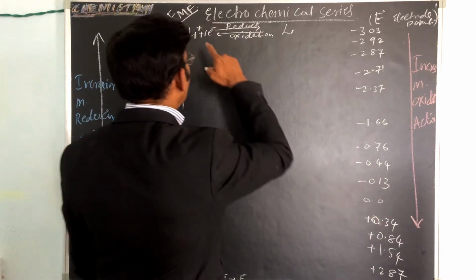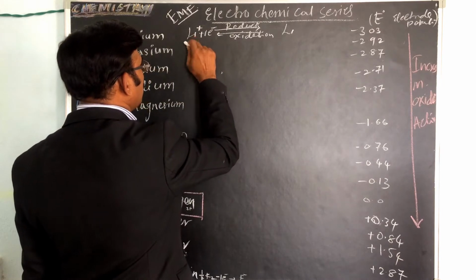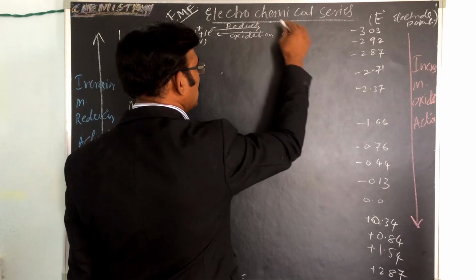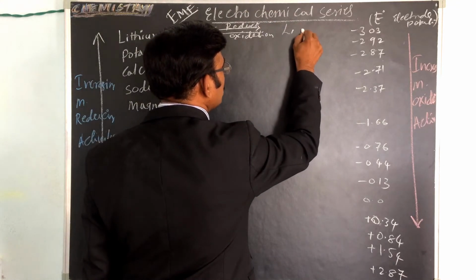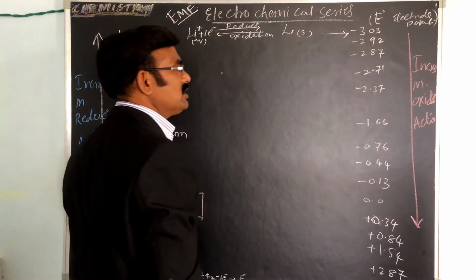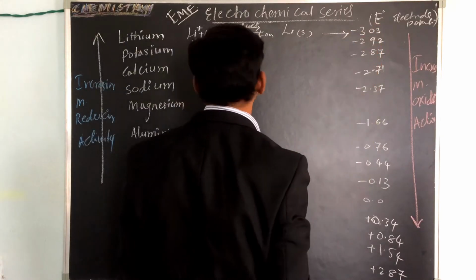Its standard reduction potential value is minus 3.03.